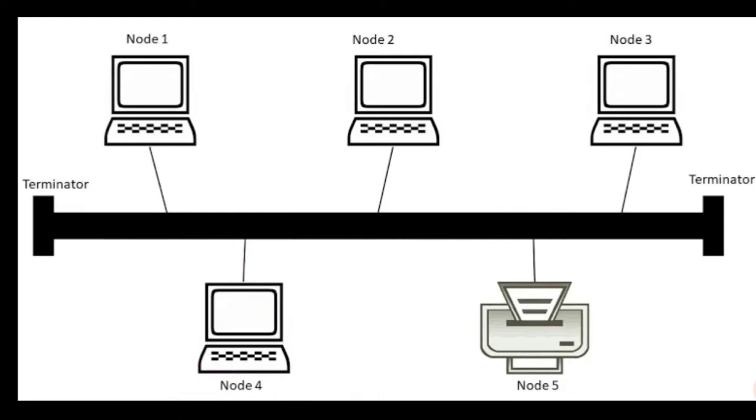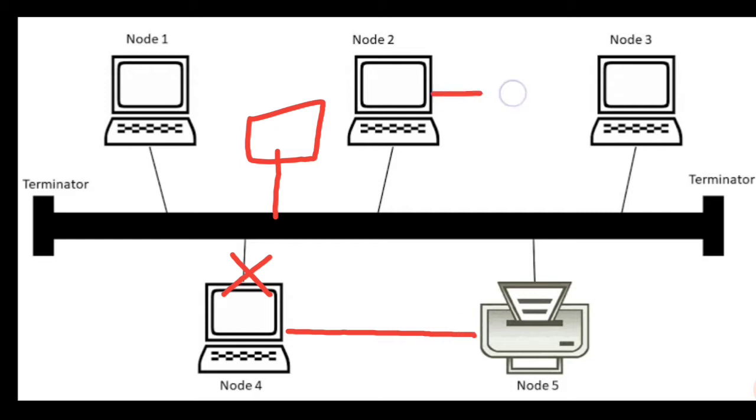So, how do you add a node? You can add the node wherever space is available, and you can remove a node by just removing the connection of that particular node. Similarly, you can do it and it won't affect the others, because like I said, there is no connection between the nodes. You don't have cables between the nodes. It's only a single connection system for your network channel.